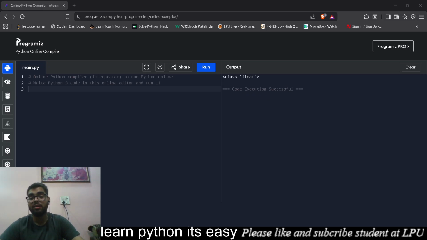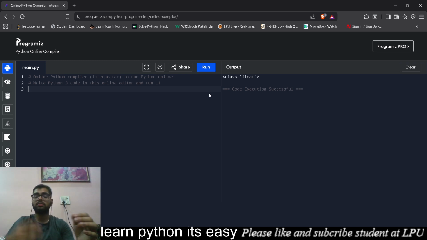But operators are divided. The first operators which come are arithmetic operators. Arithmetic operators consist of addition, subtraction, multiplication, division, floor division, modulus, and exponent. All the mathematical operators fall into the arithmetic operators category. After arithmetic operators, there are comparison operators. Now we will study about these.